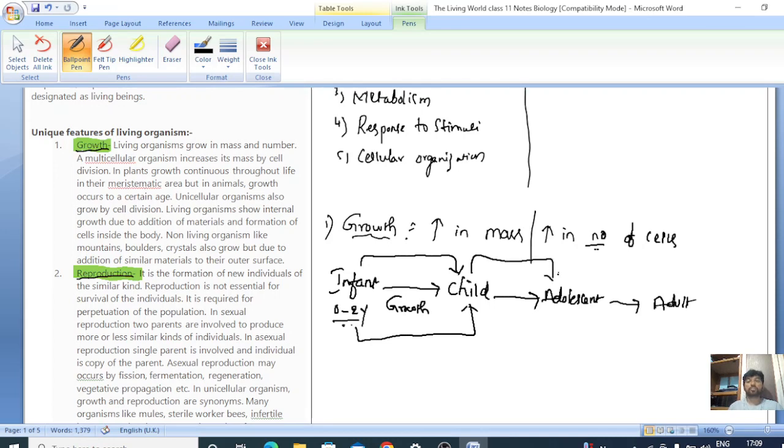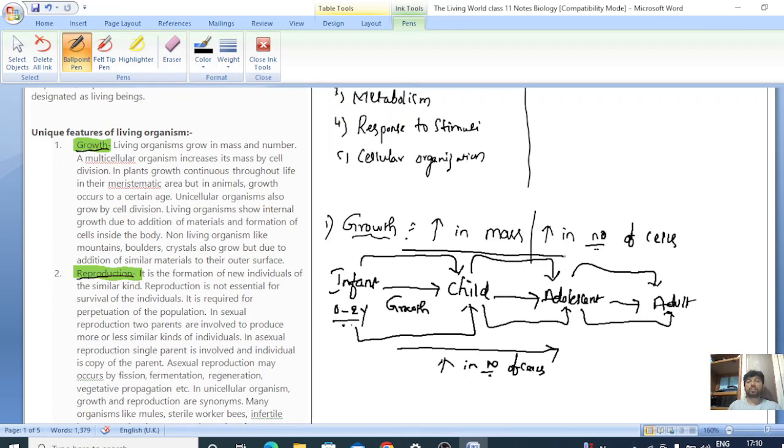The same applies from child to adolescent, then to adult. Here we show an increase in the number of cells and in mass also, which says that we exhibit growth.